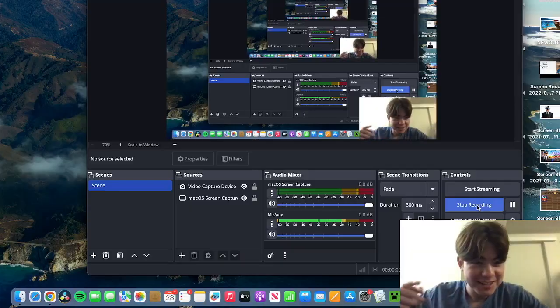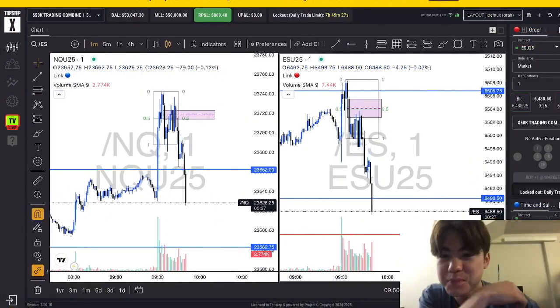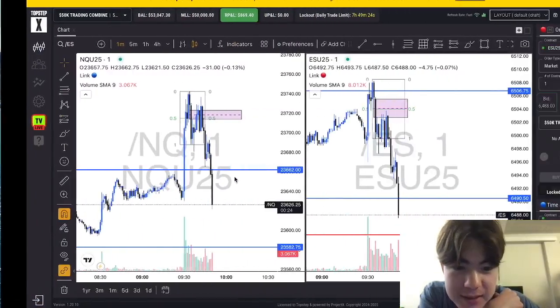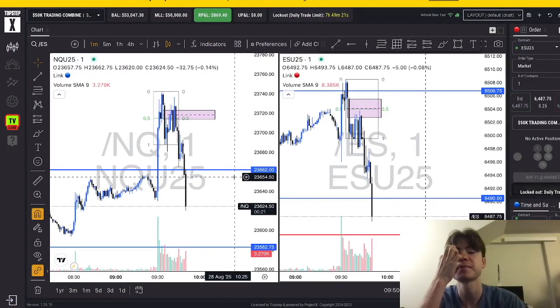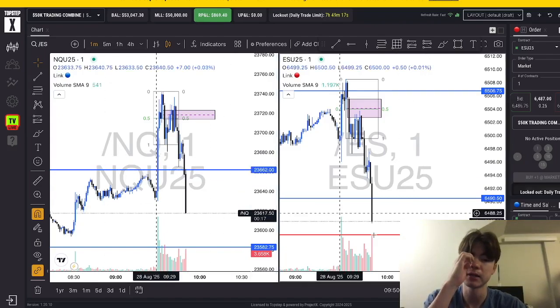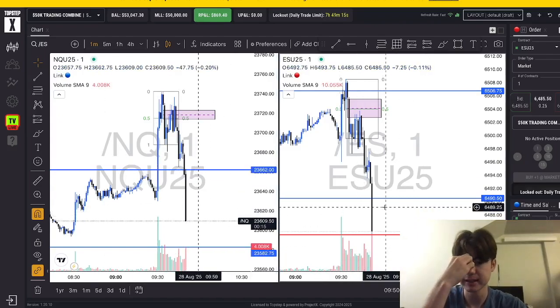All right, you guys should look at this. Look at that balance on the funded account. We should have passed the funded account today. I should get the notification later. I had my take profit set a little bit below the London low, so like right about here. I should have set it at Asia low, to be honest.